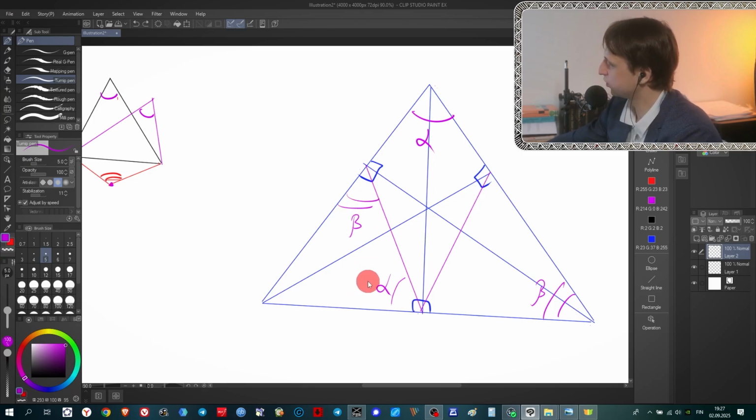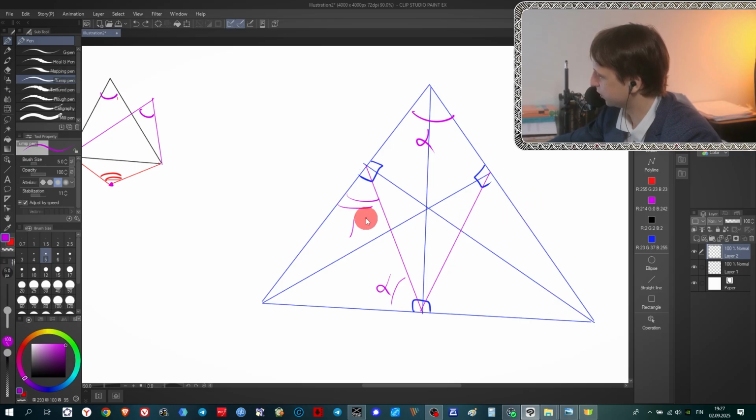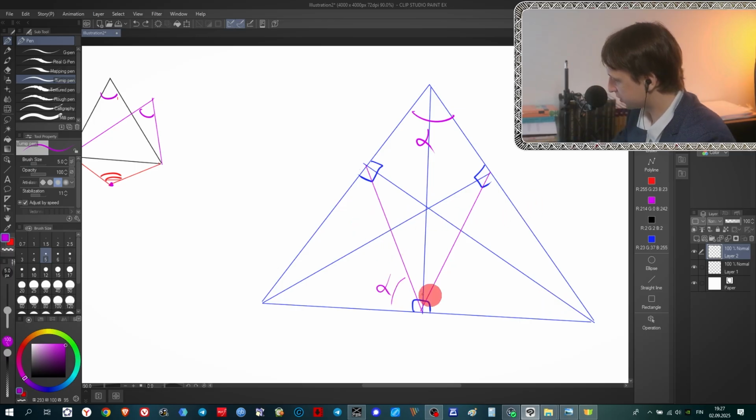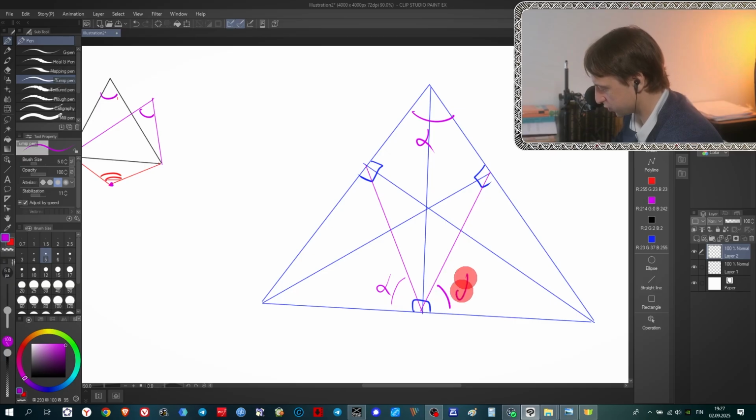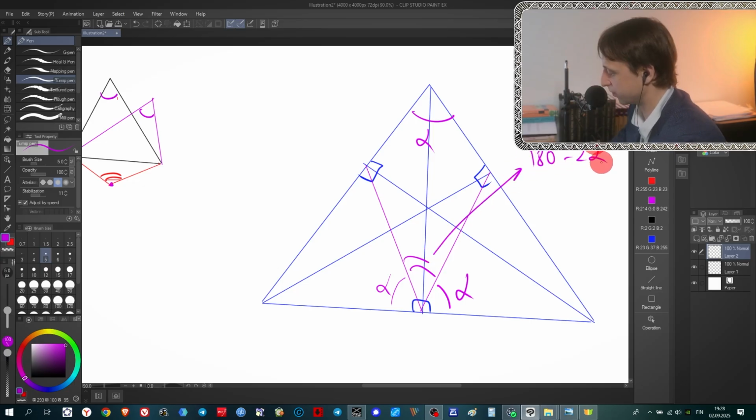But we will need only alpha in this case, so we cannot take beta into account. So let me delete beta, and this is alpha, and this is also alpha. Once again, because this small triangle is similar to the big triangle. And the angle that we need here is 180 minus 2 alpha. Okay, it is the first thing.